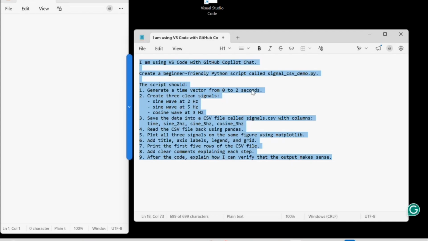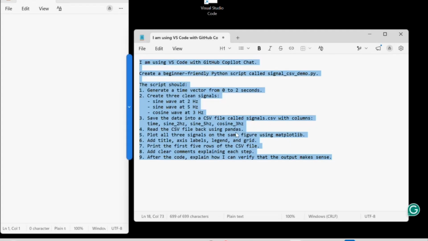tasks. First, generate the time vector between 0 to 2 seconds. Create 3 clean signals: a sine wave with 2 hertz, a sine wave with 5 hertz, and a cosine wave with 3 hertz. Save the data into a CSV file. Call it signal.csv, with columns for time, the signals, and the names that we want to provide.